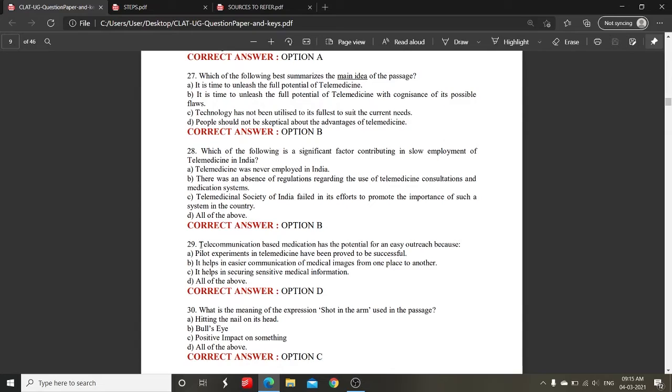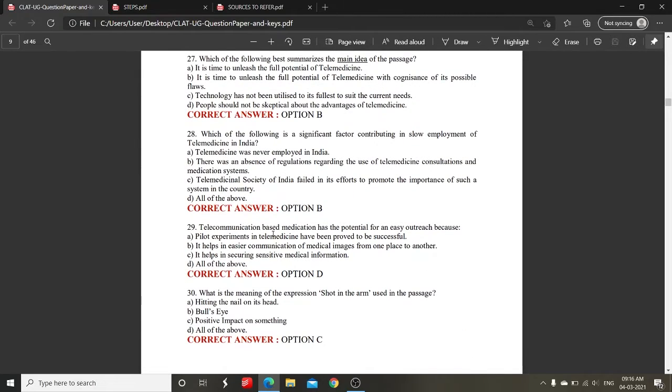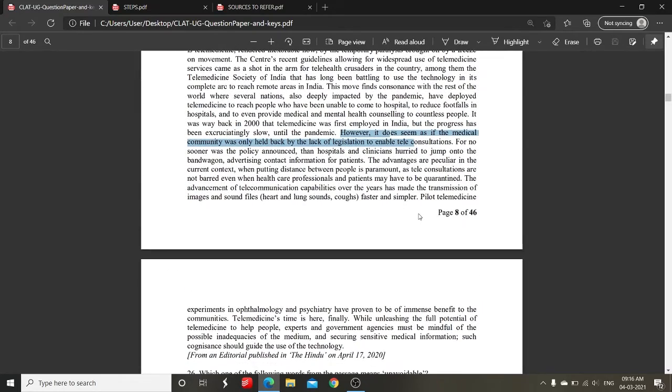Now looking at the fourth question, telecommunication. Now the fourth question is again a fact-based question. Telecommunication-based medication has the potential for an easy outreach because, now again we will have to go to the passage and find its answer. Telecommunication-based medication has the potential for an easy outreach. So we'll look at where the passage talks about telecommunication based medication.